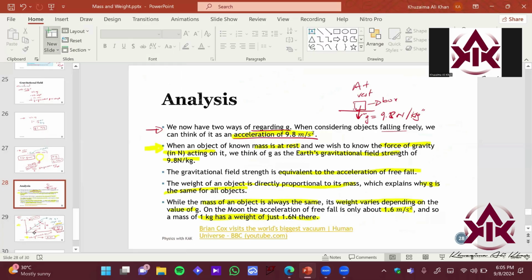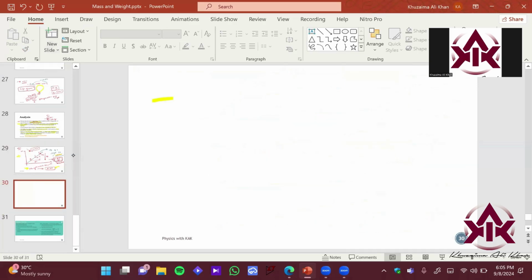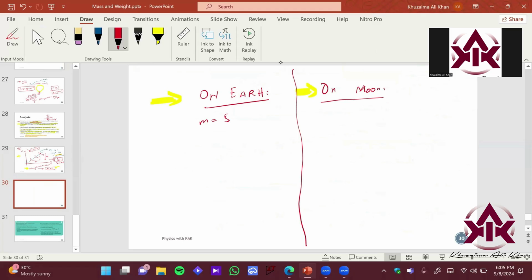ठीक है. So now what is it saying is as follows. Let me just insert a blank slide. So it is stating the following, right? Imagine कि if we are talking about on Earth, right? This is on Earth, and this section is basically on the moon. Let's imagine if Hamza goes to the moon, right? Hamza की let's say mass is around 55 kg. Okay. Mass would be same, right? On every part of the universe.